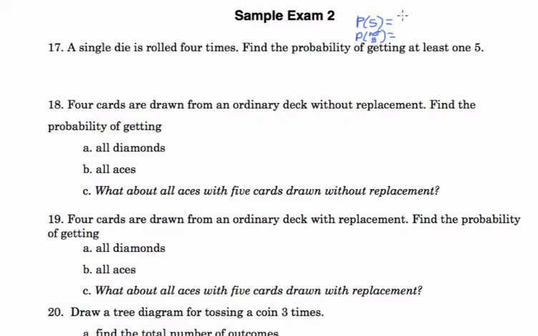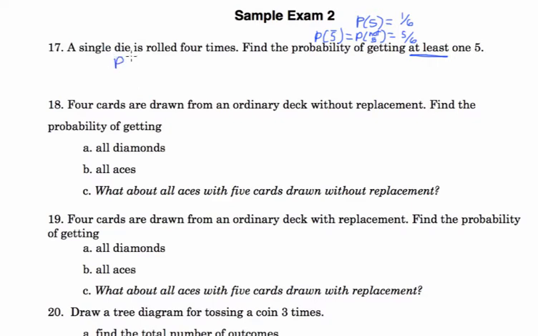First, what's the probability of getting a 5? 1 out of 6 on a standard die. So what's the probability of getting not 5? 5 out of 6. Another way to write that would have been the complement of getting a 5. This is a hard probability to figure out, so we use an easier probability to find at least. To find at least, we find the probability of getting no 5s and then subtract that from 1.